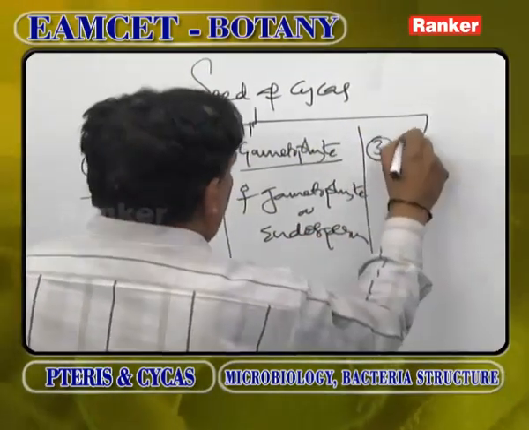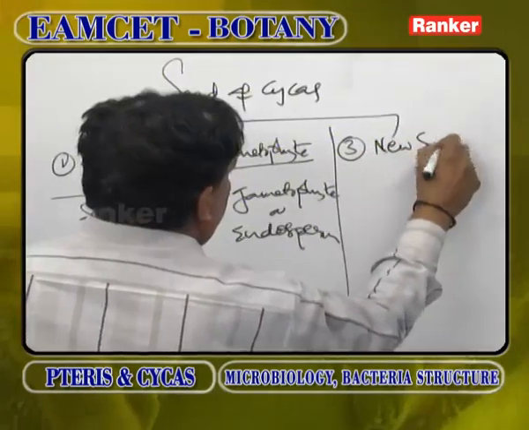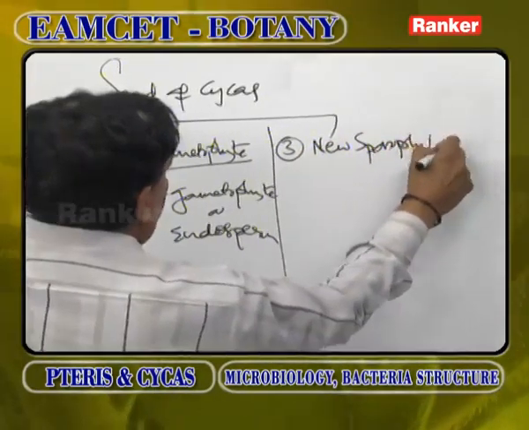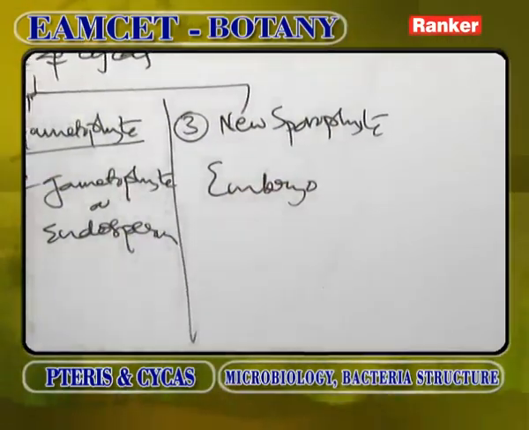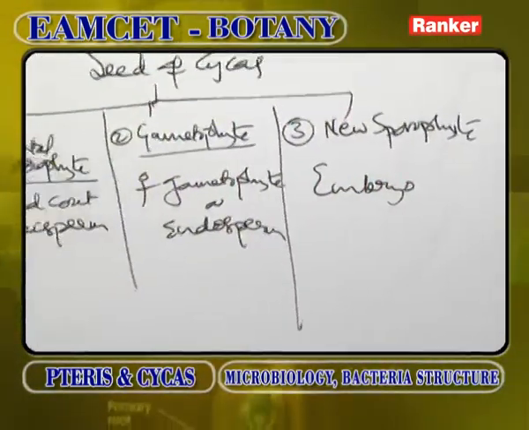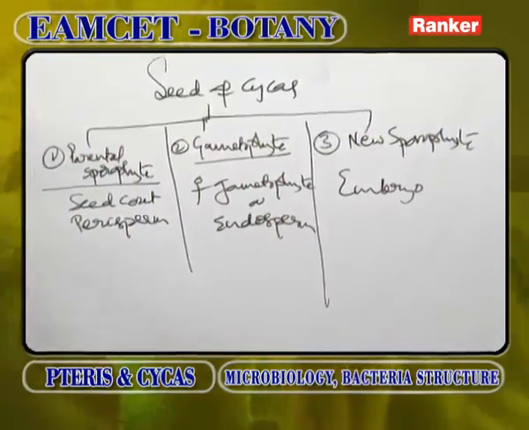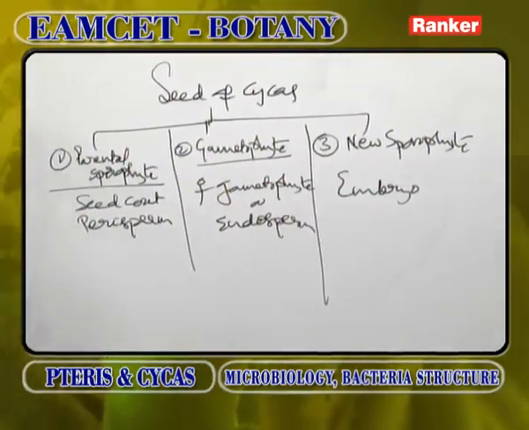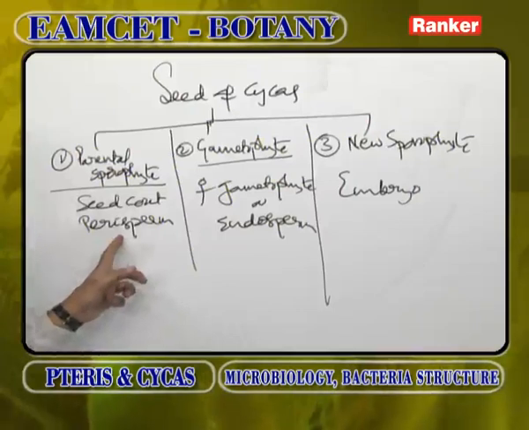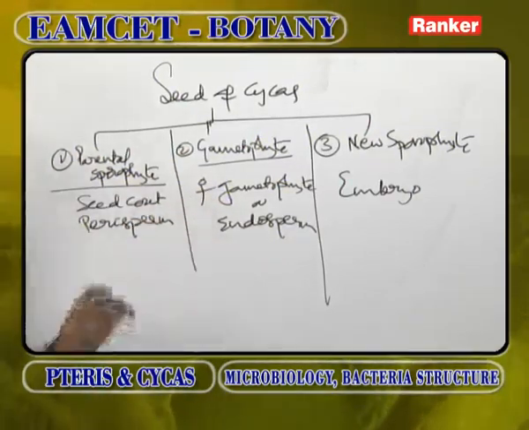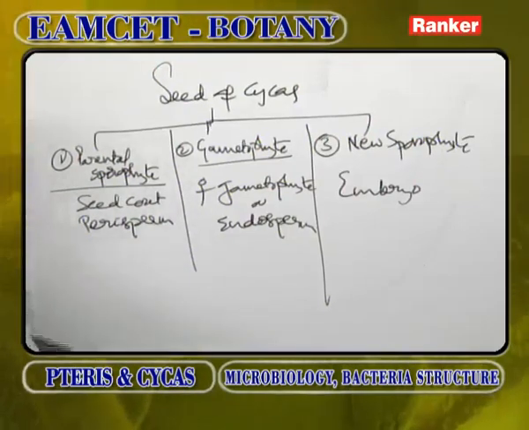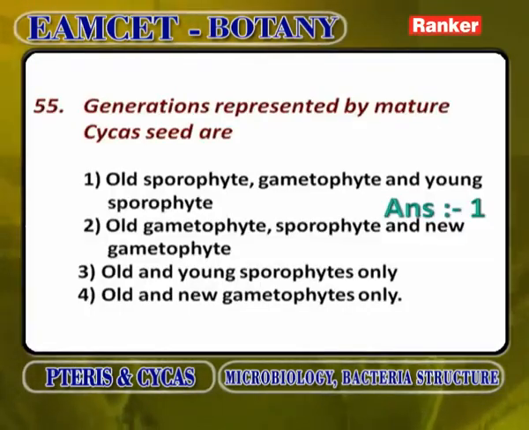Third, new sporophyte: the embryo. So every seed of cycas shows parts of 3 generations. Parental sporophytic generation is seed coat and perisperm, gametophytic generation is female gametophyte or endosperm, and new sporophytic generation is embryo.